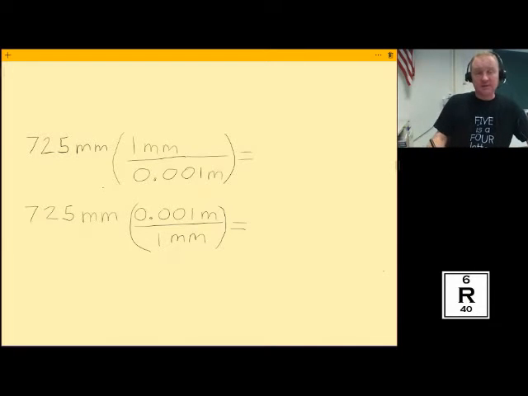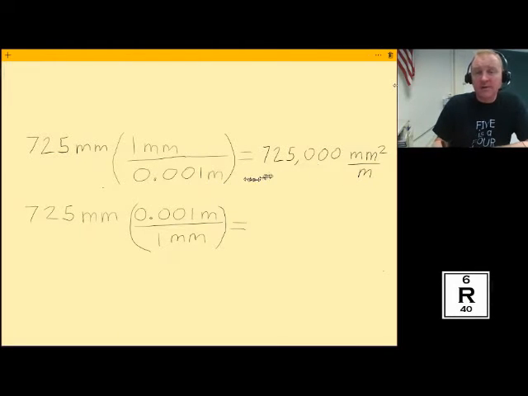So if we take a look at the first example, let's say we set it up this way and we show our units. If we show our units, we'll be aware if we made mistakes or not. So if I set it up this way, it's going to be millimeters times millimeters divided by a meter. So if I did it this way, my answer would be 725,000 millimeter times a millimeter is a millimeter squared divided by a meter.